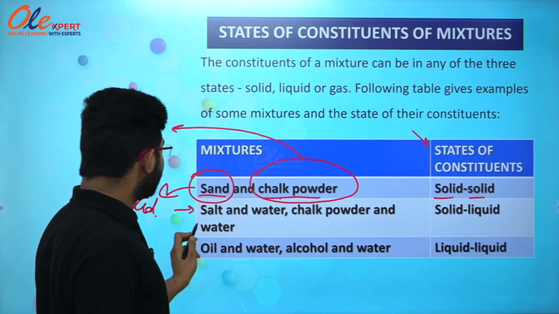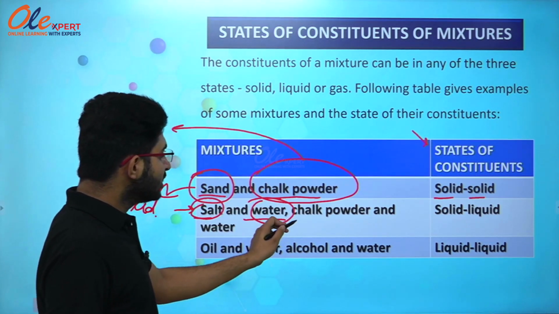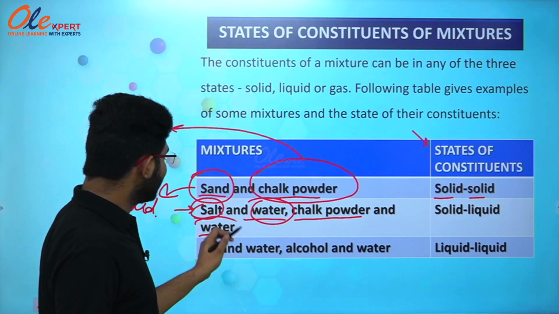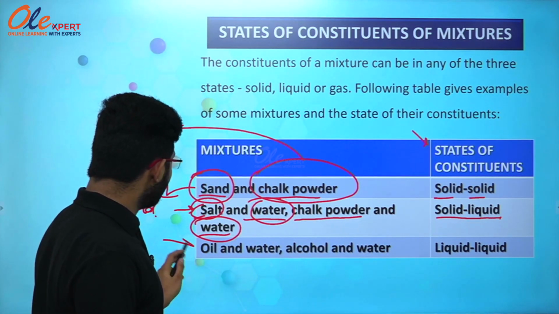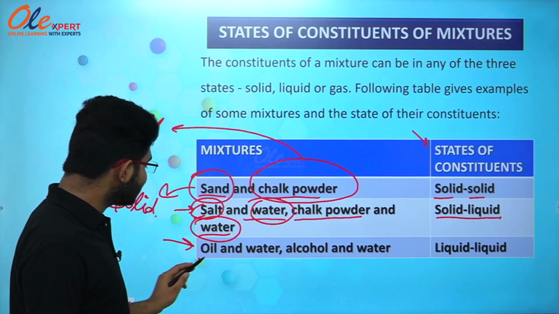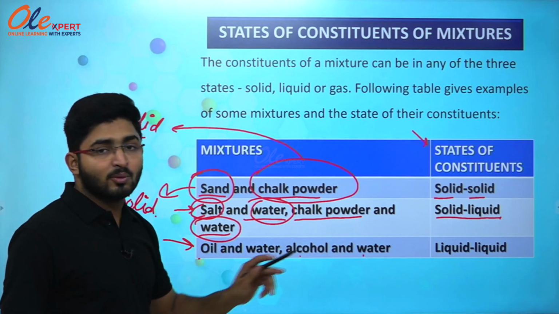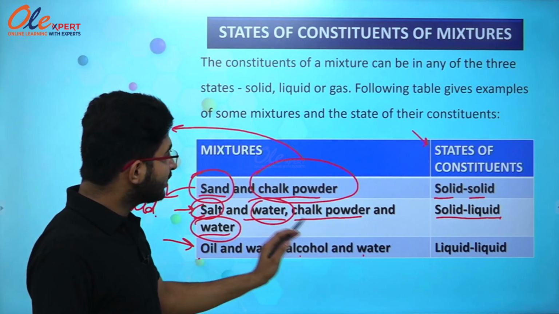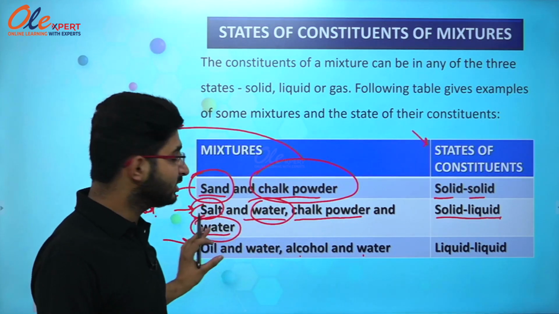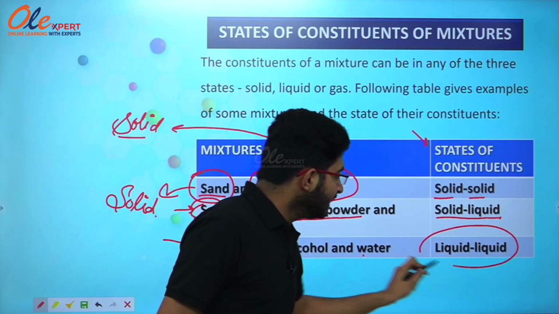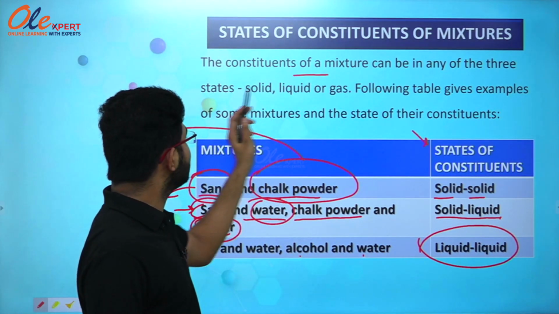Now we are going to take another example, that is salt and water. So salt is solid and water is liquid. Chalk powder is solid and water is liquid. So solid, liquid is the state of constituents of these mixtures. Now we are going to take another example of oil and water. So oil is liquid and water is also liquid. Alcohol is liquid and water is also liquid. So the states of constituents of these mixtures are liquid, liquid. So this is what we have learned, that the constituents of a mixture can be in any of the three states.